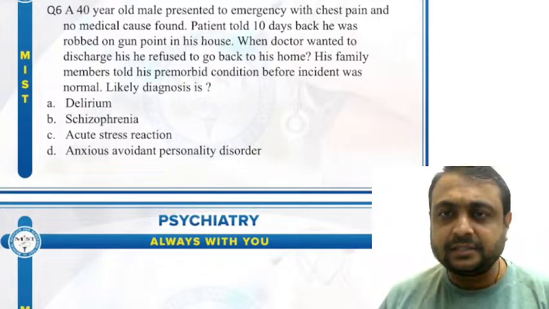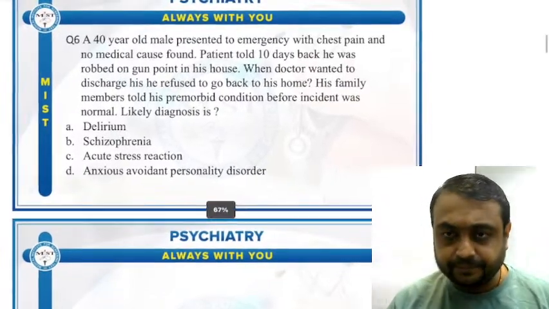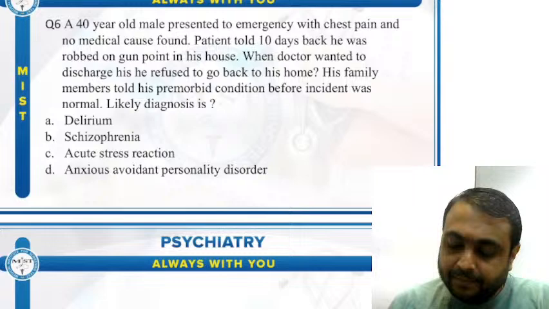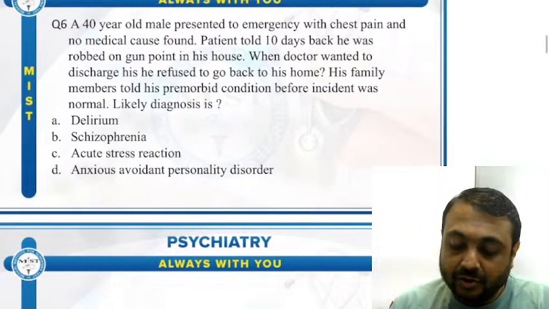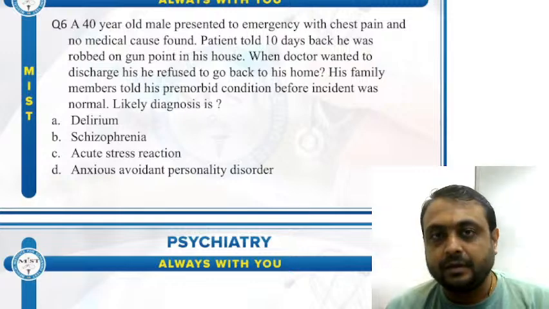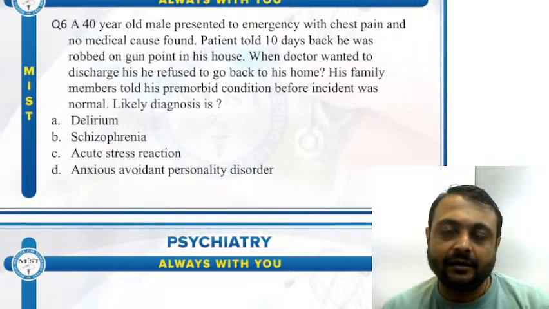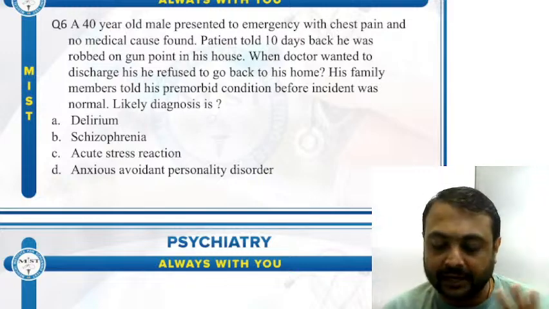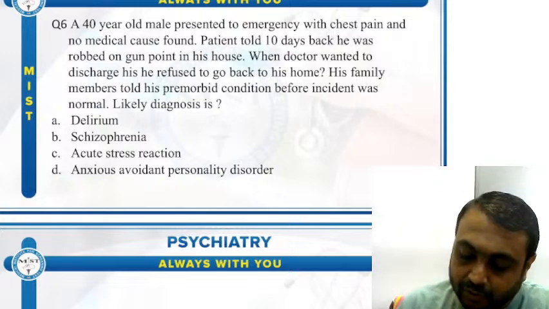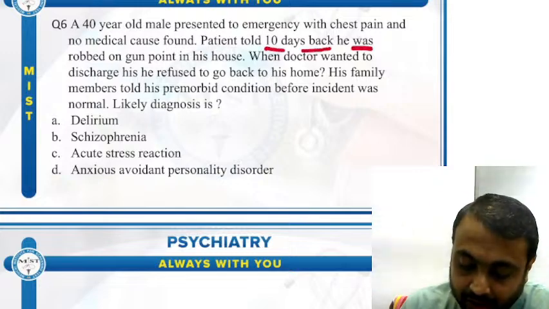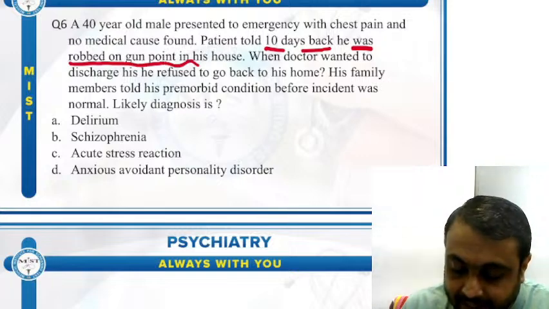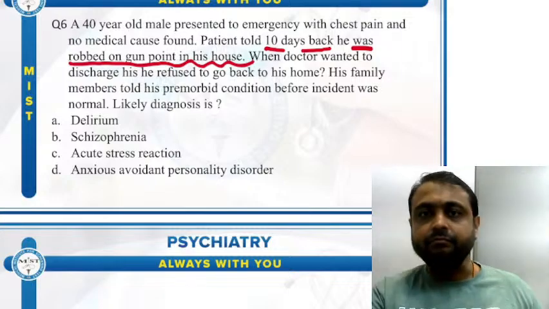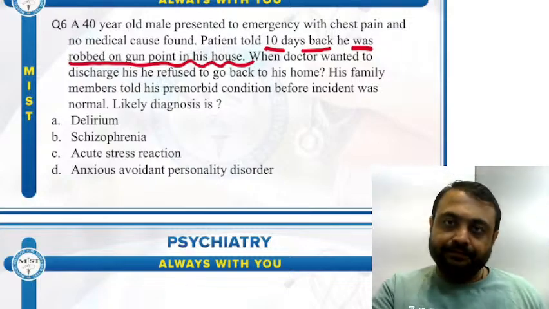Again, this is a slightly tricky question for you guys, I would say. A 40-year-old male presented to emergency with chest pain and no medical cause found. Patient presented to casualty, but everything is within normal limit. There is no hypertension, ECG is normal, everything is normal. Patient told 10 days back he was robbed on gunpoint in his house. Means some robbery has happened at his home